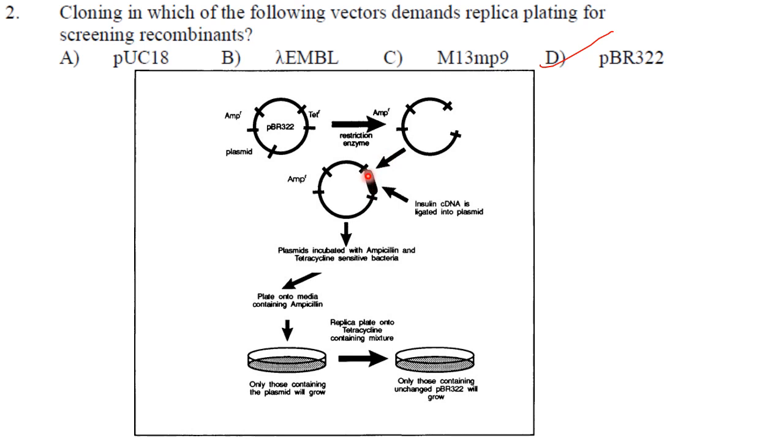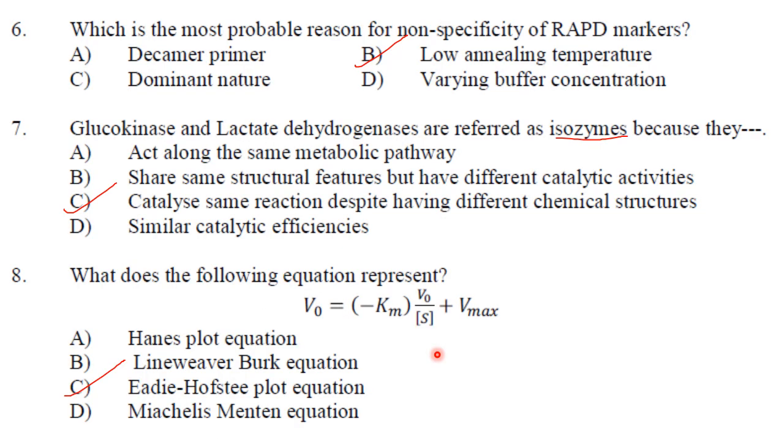A gene of interest is inserted in the tetracycline resistance gene region. So tetracycline resistance becomes inactive. Only ampicillin resistance remains. Then plate onto media containing ampicillin after transforming the plasmid into the bacteria. Only those containing the plasmid will grow. Now you have to replica plate onto tetracycline containing medium. So only non-recombinants will grow on tetracycline containing medium. So the answer here is option D, that is pBR322.